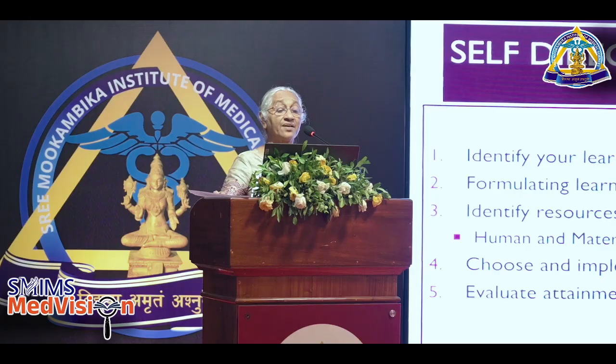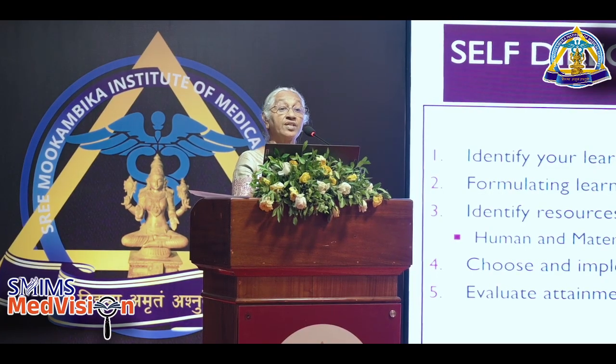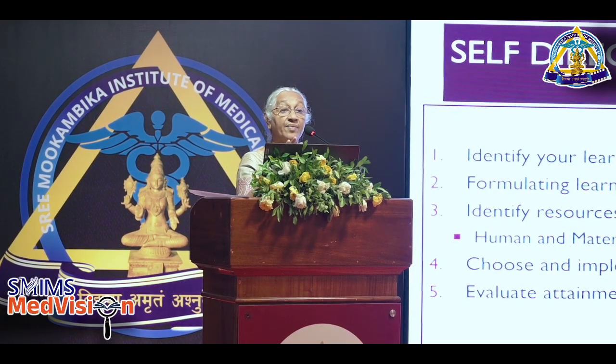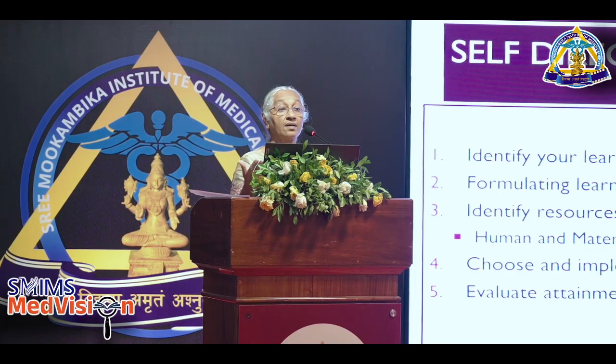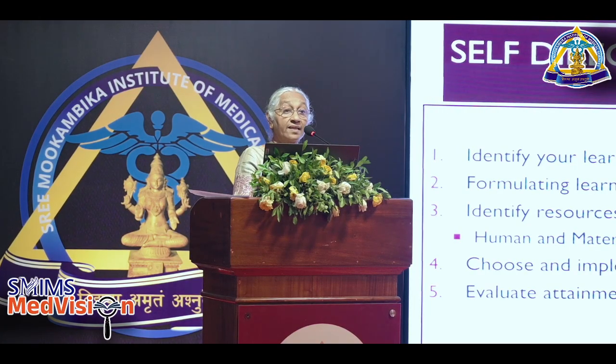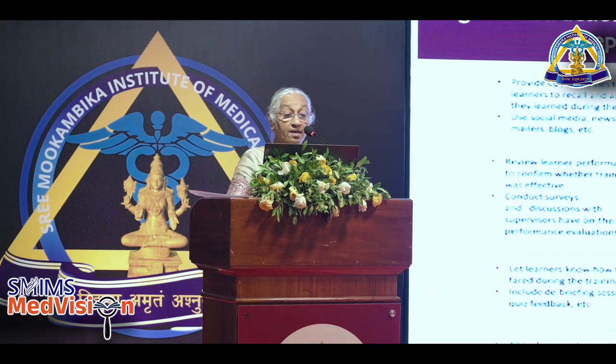So these are the steps that we have to show them off and on. Whenever you give assignments, students, you follow these steps. If you do this and you give them opportunities to do projects, seminars and assignments, then they will progress from stage 1 to 2 or 3 of self-directed learning. If you don't tell them these instructions and you don't give them assignments and projects, they will not progress. They will still remain the same dependent learner.